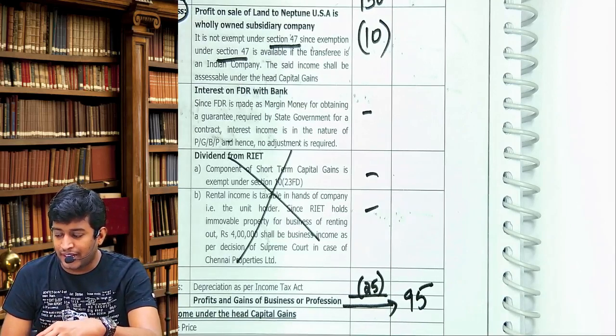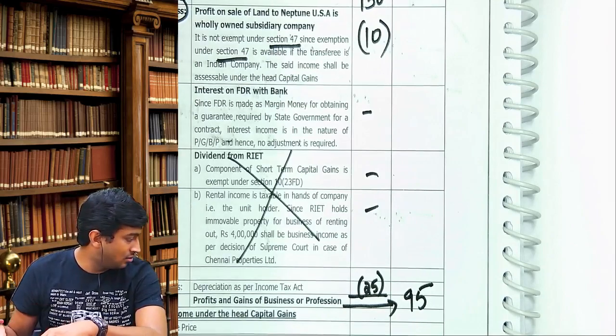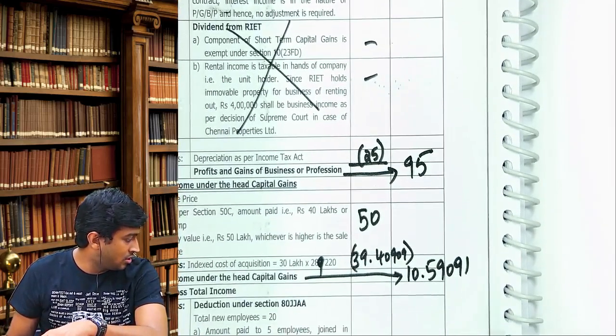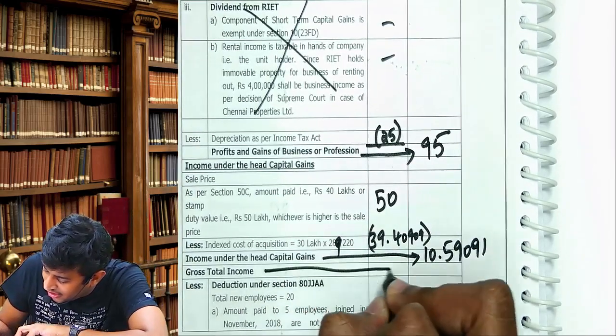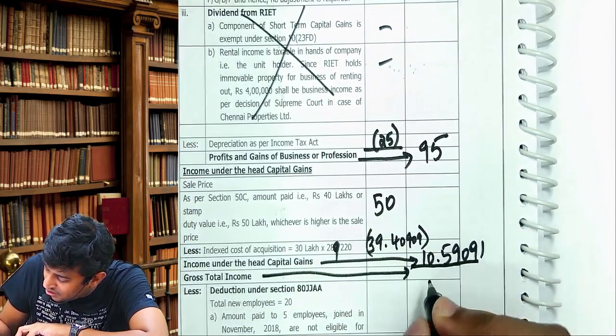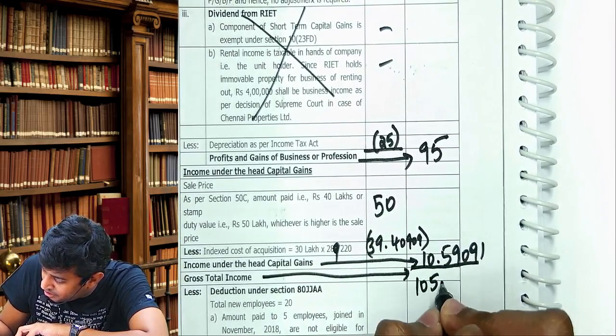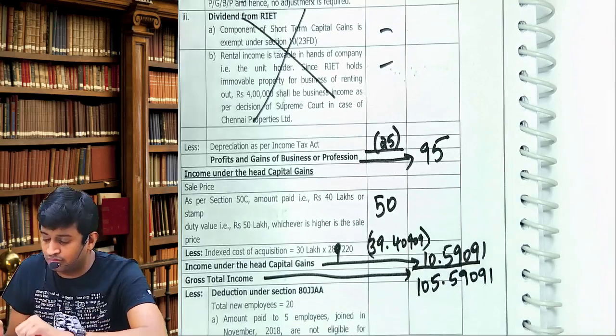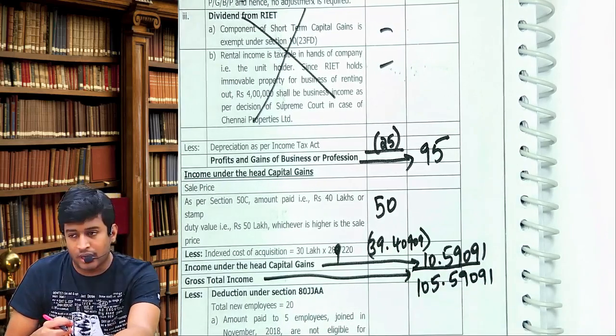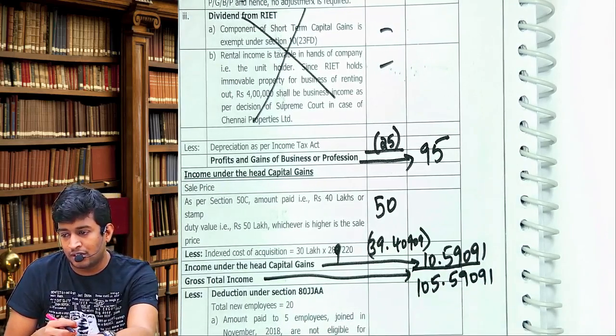To that add capital gain income 10,59,091. That is your GTI. 105,59,091. That is called gross total.